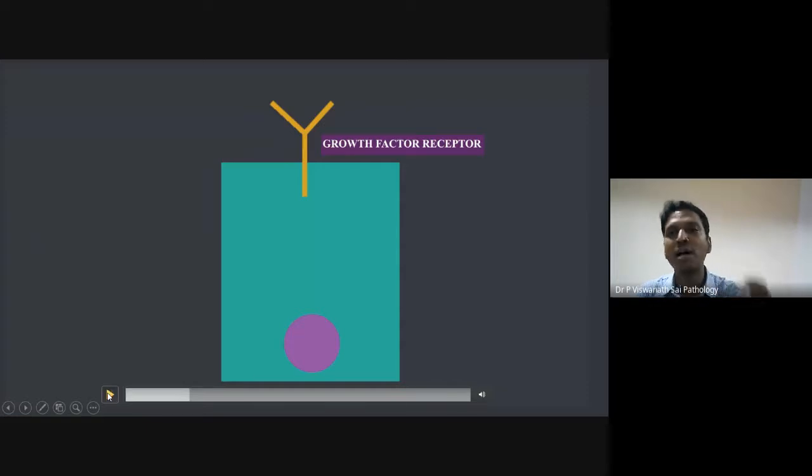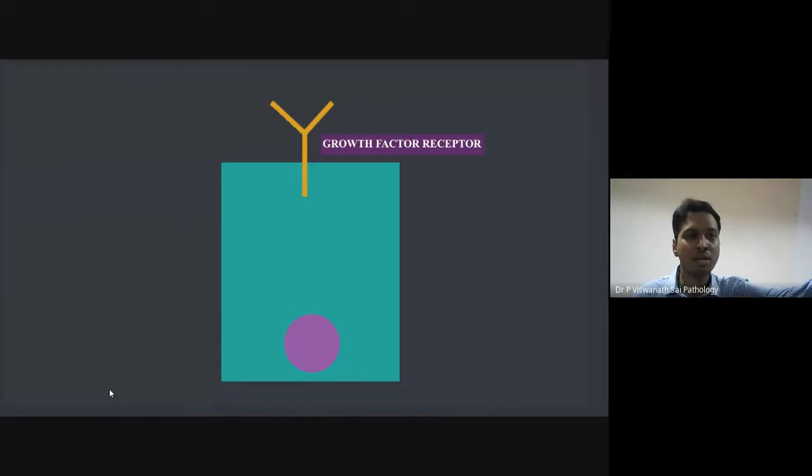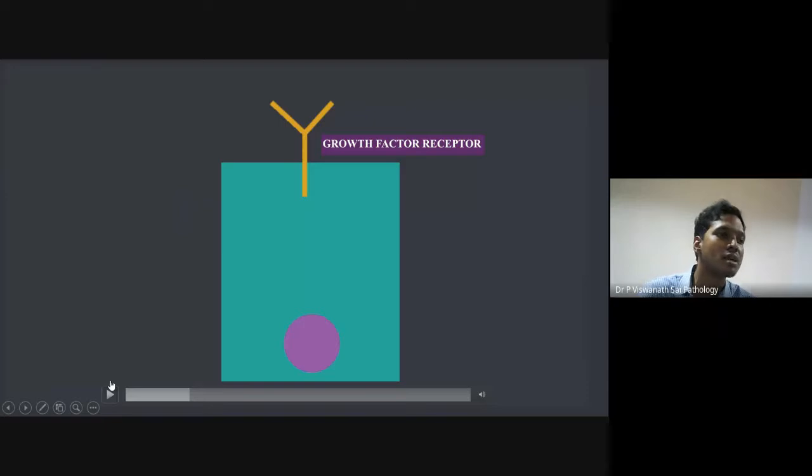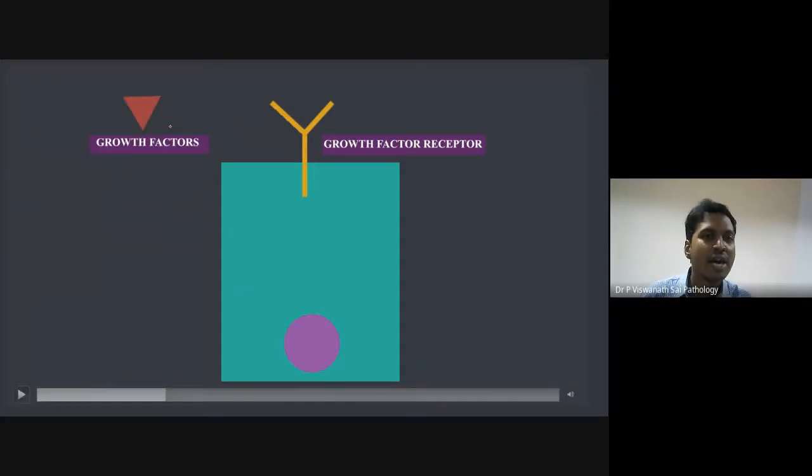What is the function of this antenna? What should happen to an antenna normally? If your signal cable is there, it should get a signal. So how do these growth factor receptors get a signal? They get it from growth factors. So the next thing we'll take is the growth factor. These growth factors are receptor specific, so a specific growth factor will act on a specific receptor.